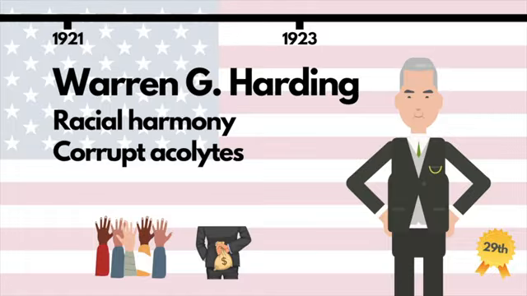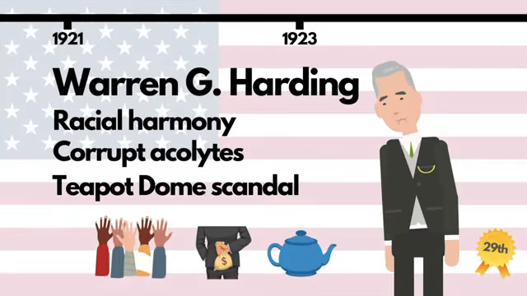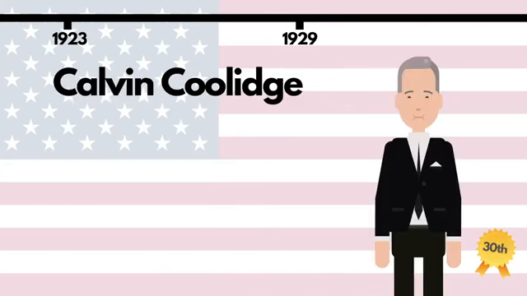It turned out that a member of Harding's cabinet had taken bribes from oilmen in exchange for allowing them to drill at a reserve oil site for the US Navy, the Teapot Dome in Wyoming. Harding died suddenly of a heart attack in 1923 in San Francisco. With Harding gone, his vice president Calvin Coolidge took over as the 30th Commander-in-Chief.